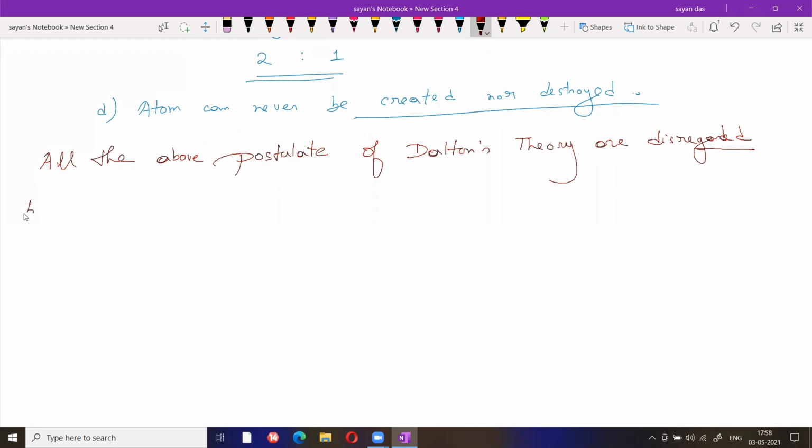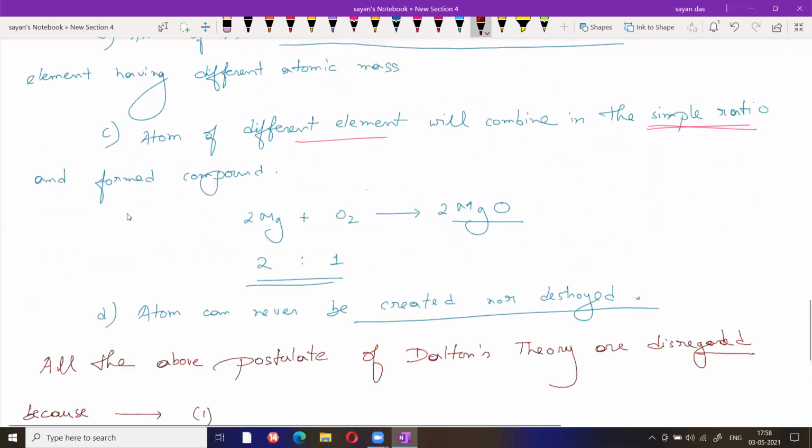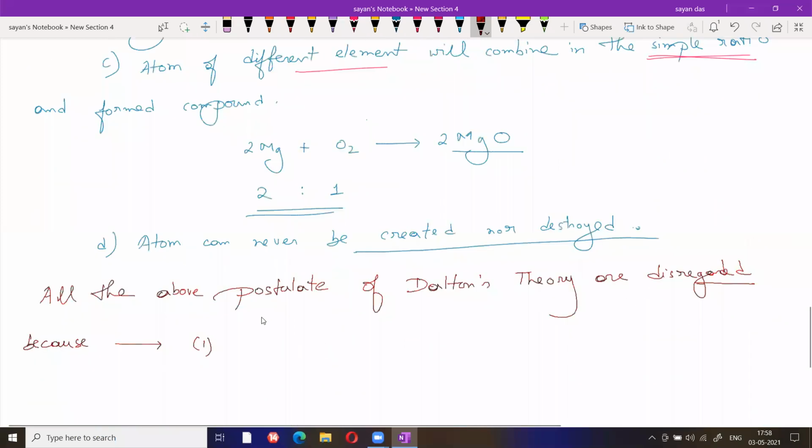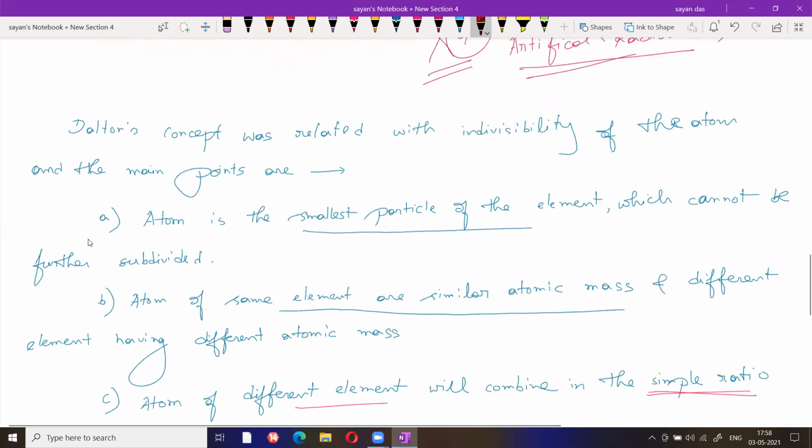Why? Why does the first point become a failure? Because the atom is not the smallest particle. An atom can be divided into electron, proton, neutron. So the first point is cancelled out.